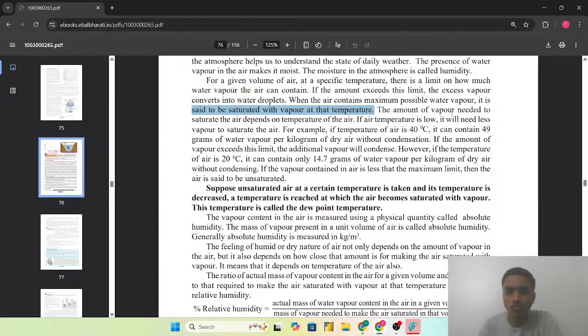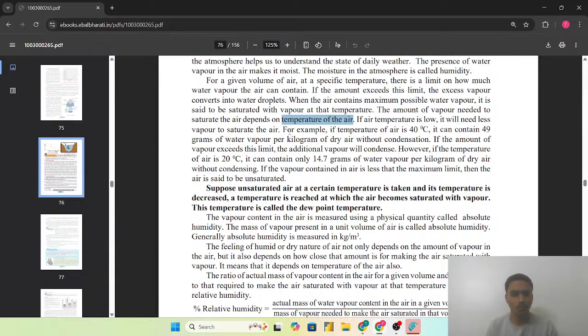So the amount of the water vapor needed to saturate the air depends on the temperature of the air. So amount of the water vapor मतलब air में कितना water vapor amount हो सकता है, that depends on उस air का temperature कितना है. So if air temperature is low, it will need less vapor to saturate the air. For example, if temperature of the air is 40 degrees Celsius, it can contain 49 grams of the water vapor per kilogram of dry air without condensation.